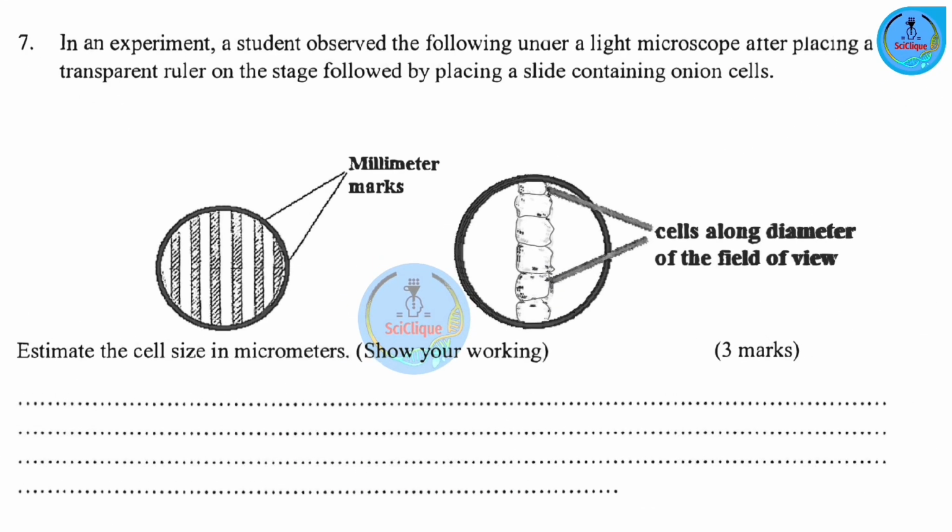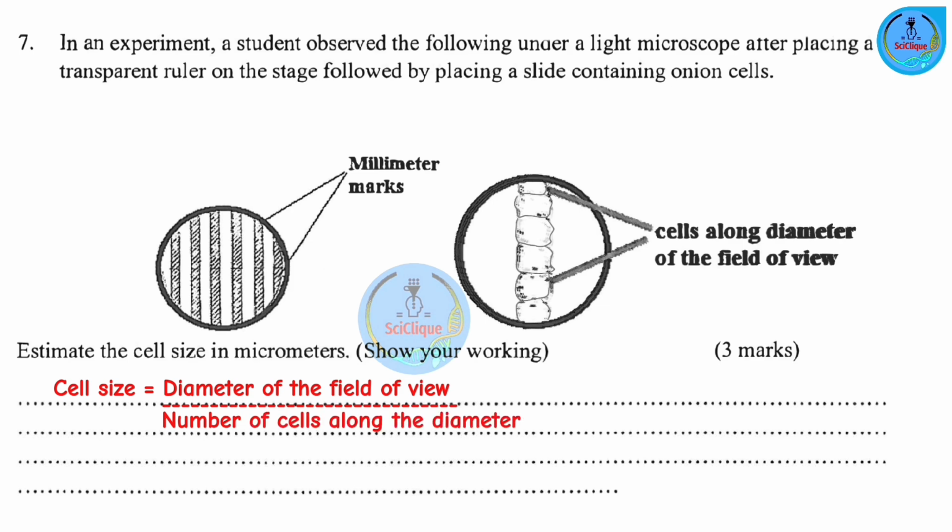Moving on to the next question. In an experiment, a student observed the following under a light microscope after placing a transparent ruler on the stage, followed by placing a slide containing onion cells. Estimate the cell size in micrometers, show your working. Now for us to estimate the cell size, we are going to use this formula: diameter of the field of view in micrometers over the number of cells along the diameter.